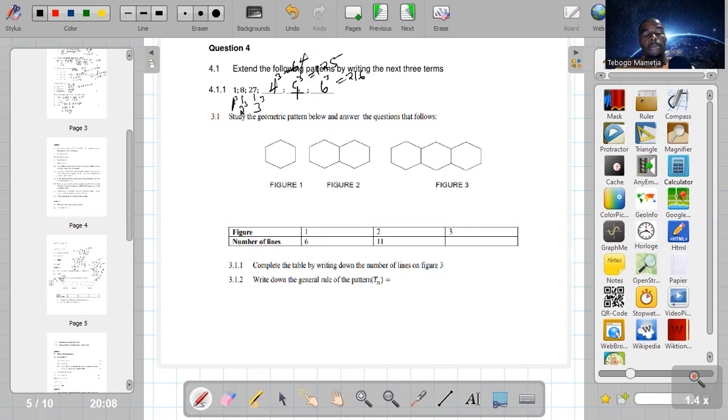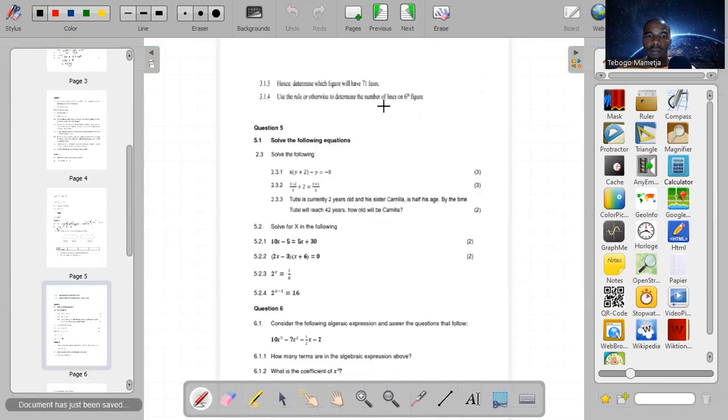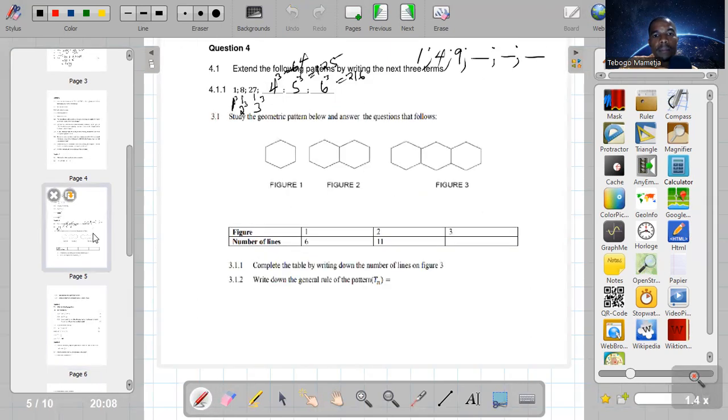So sometimes, guys, check if the pattern is also extended by squaring. Sometimes they can give you 1, 4, and 9. They say extend by writing the next 3 terms. If you look at these numbers, these are perfect square numbers. So it's a square of 1, a square of 2, and a square of 3.